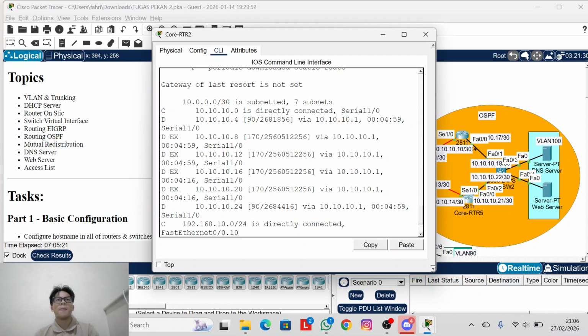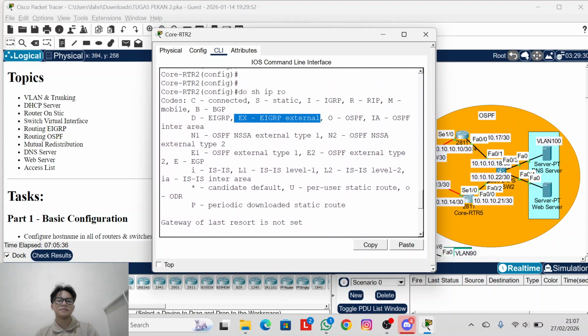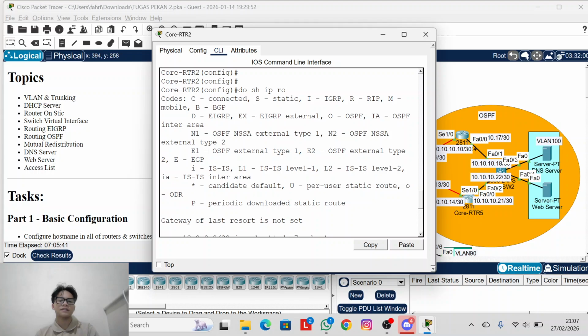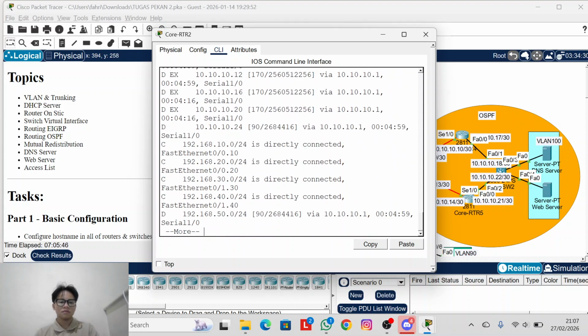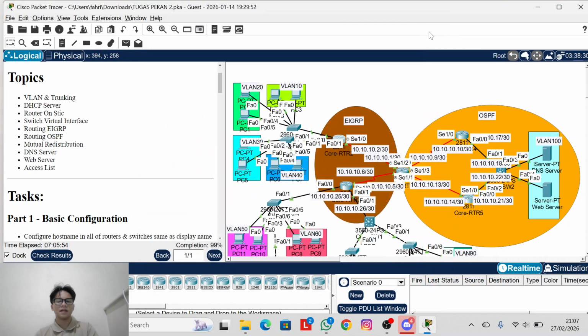The OSPF routes are marked O, and this one is marked D EX. D EX is EIGRP external, so this is from external EIGRP, redistributed into the OSPF protocol. EX is a prefix from external.